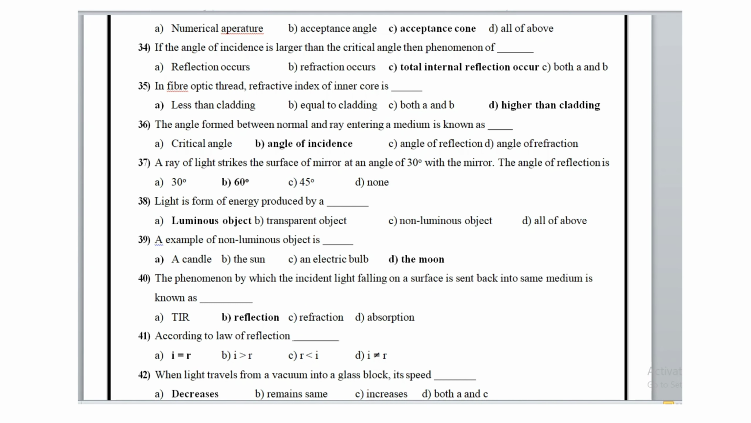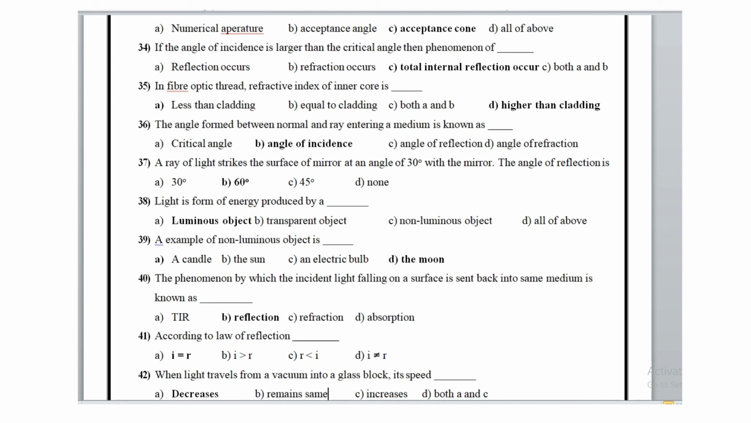If the angle of incidence is larger than the critical angle, then the phenomenon of total internal reflection occurs. In a fiber optic thread, the refractive index of the inner core is higher than the cladding. The angle formed between the normal and the ray entering a medium is known as the angle of incidence. A ray of light strikes the surface of a mirror at an angle of 30 degrees with the mirror. The angle of reflection is 60 degrees.